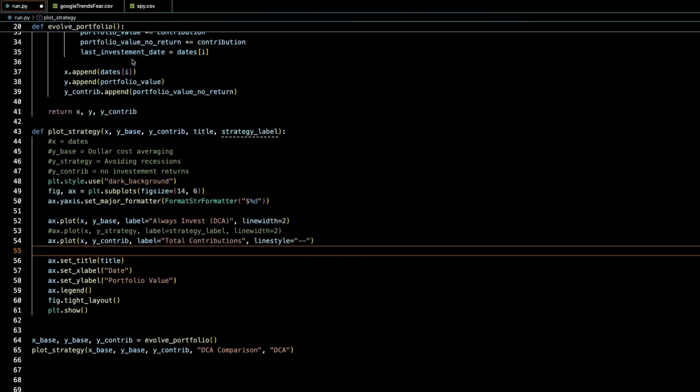Now, let's try to implement this Google Trends fear into our algorithm to see that if we are putting money into a savings account, we don't put any money into the market, and we just wait until these public recession fears have vanished, and then we put all our money back into the account once those are all gone. What does that look like?